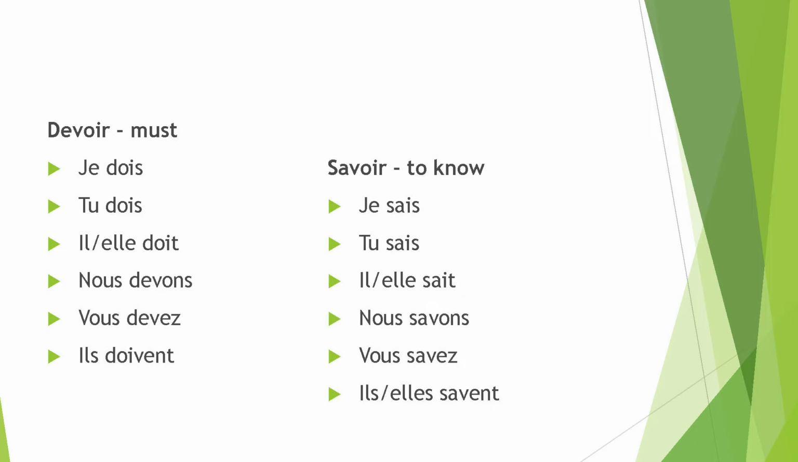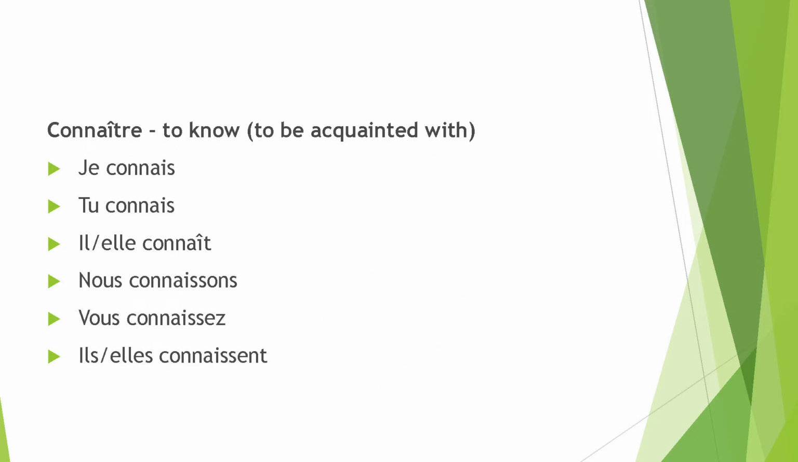So, that is why these three verbs have to be learned properly, because we need to use them in real situations with the conjugation. Savoir, we have the conjugation. Je sais, tu sais, il sait, elle sait, nous savons, vous savez, ils savent, elles savent. Then is the verb connaître, which also means to know, but to know in the sense to be acquainted with. The conjugation will be je connais, tu connais, il, elle connaît, nous connaissons, vous connaissez, ils connaissent.